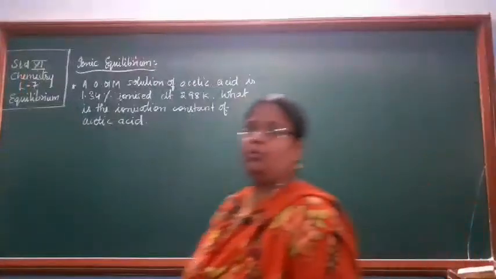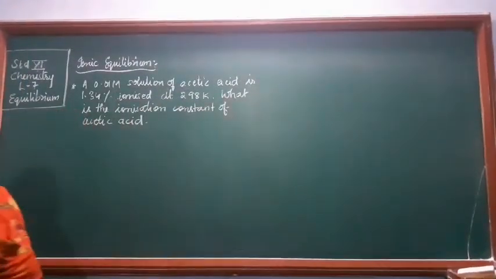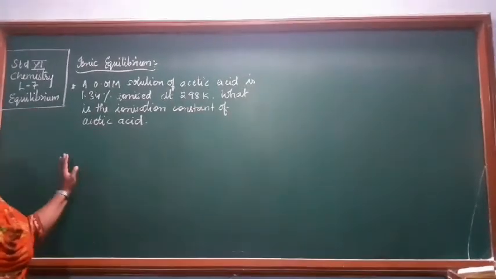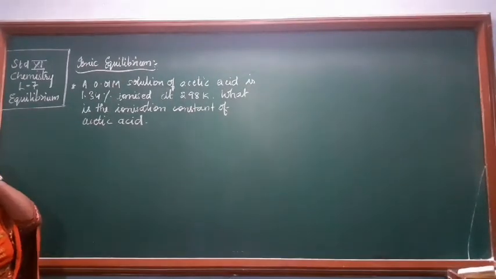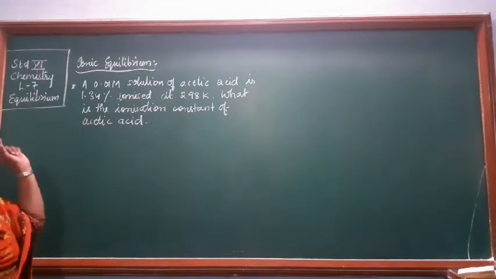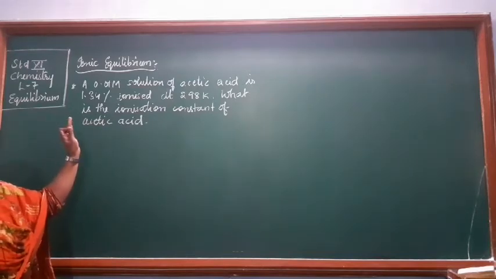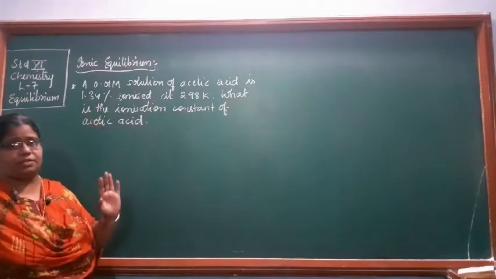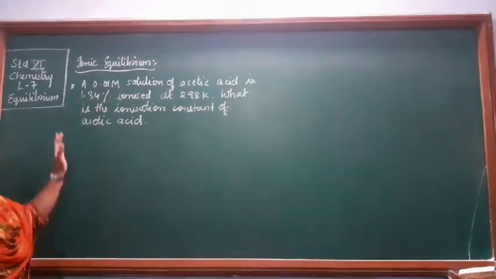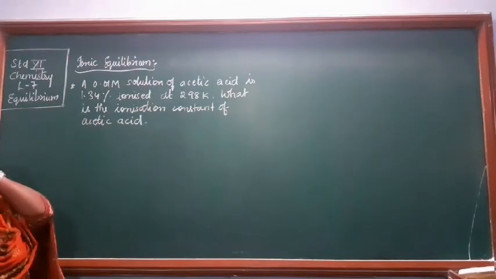Now let us solve one more question. Then I will give you a few questions for your homework that you can solve. Let me solve one more question. So here it is asked that a 0.01 molar solution of acetic acid is 1.34% ionized at 298 Kelvin. What is the ionization constant of acetic acid?